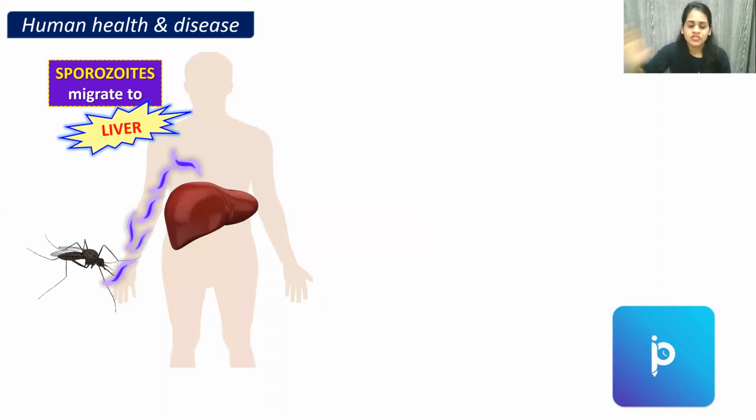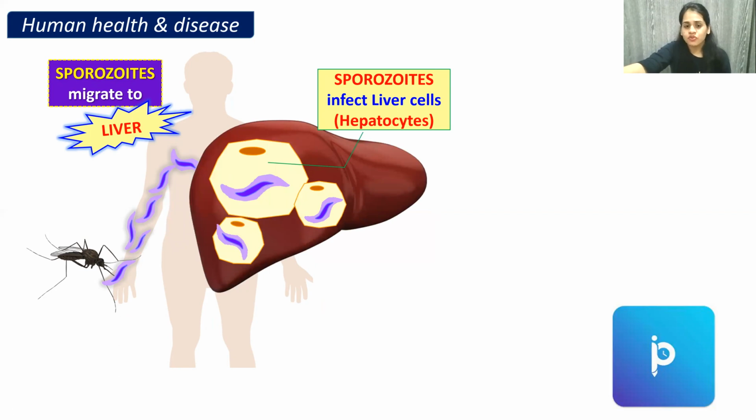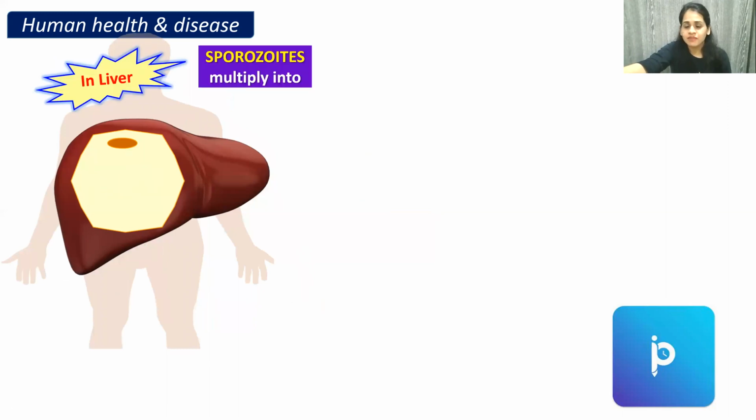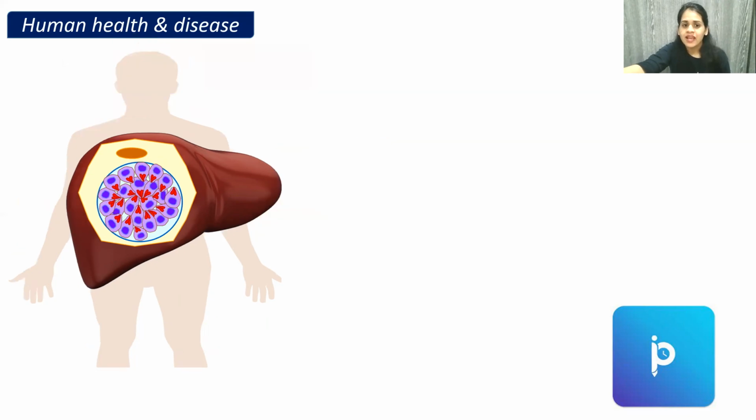You're going to enjoy this PPT. It's completely animated. So after the mosquito bites us, the sporozoites which were present inside the mosquito enter into the liver. And in the liver cells, that is your hepatocytes, these sporozoites are going to multiply. See, this is a single hepatocyte cell being shown in the diagram. So here the sporozoite is multiplying. Can you see how much it is multiplying? Yes, it is multiplying more. And it is developing into merozoites. So once sporozoites enter hepatocytes, they multiply and develop into merozoites.